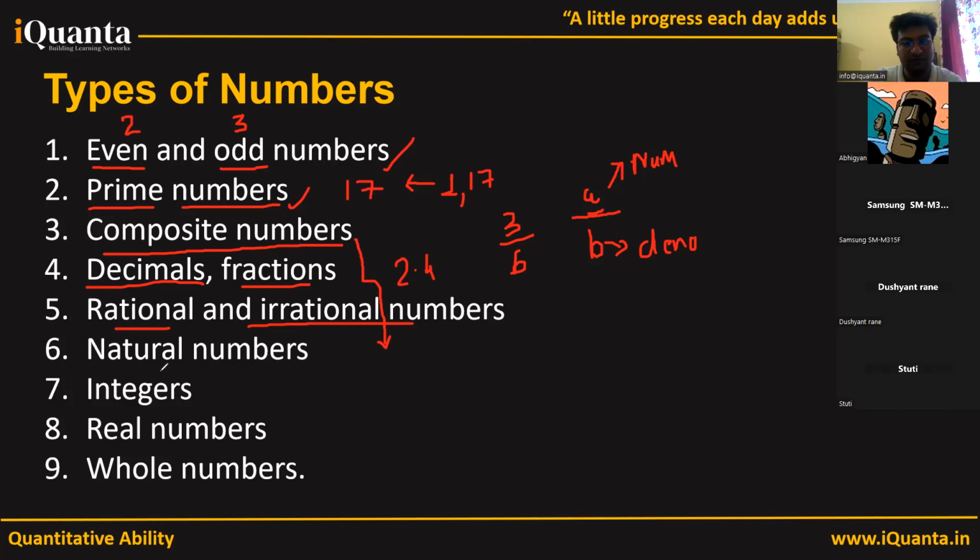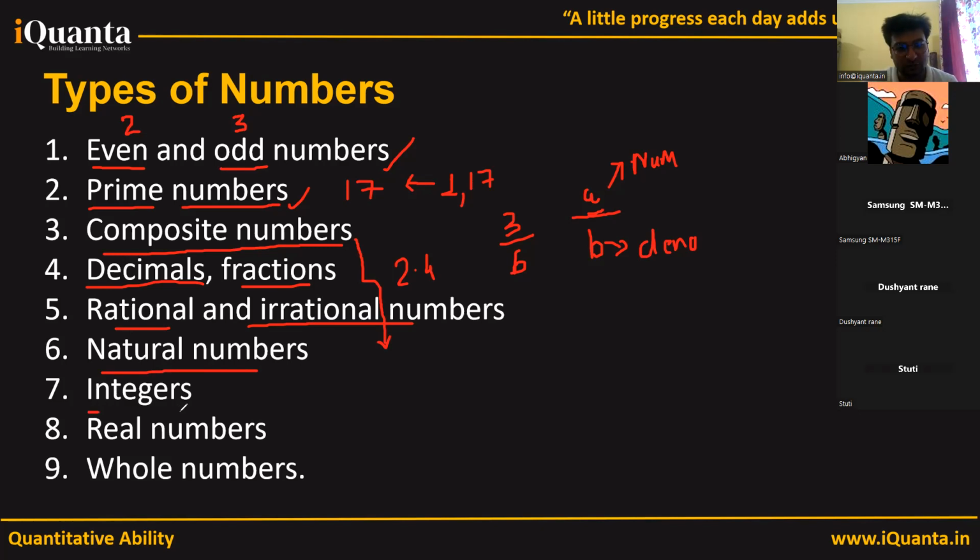Then we have natural numbers. This is also a very familiar term. All the numbers from one onwards, one, two, three, four, five, six, all these numbers are called natural numbers. And natural numbers don't have a decimal part. We'll see this in detail.